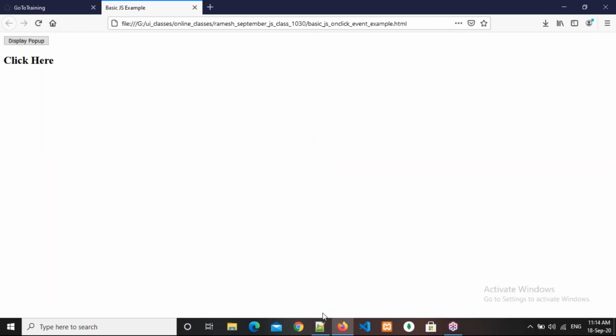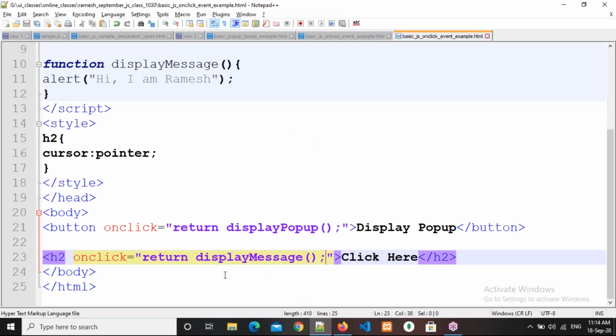So this is how we will write. We will bind any function to any event. The event depends upon our requirement. We need to choose. Any HTML element also you can apply an event. For any HTML element you can apply that event.